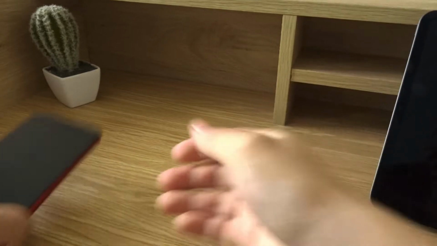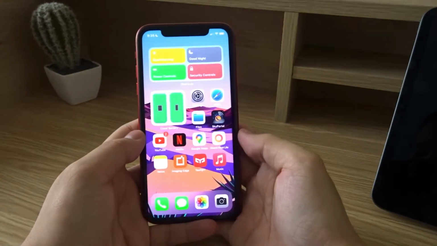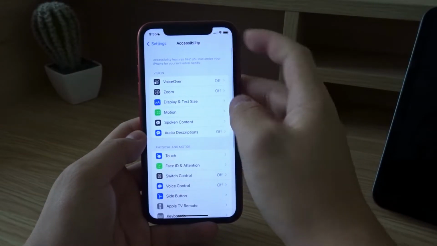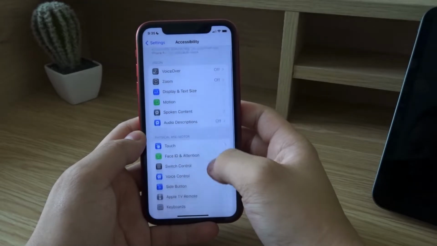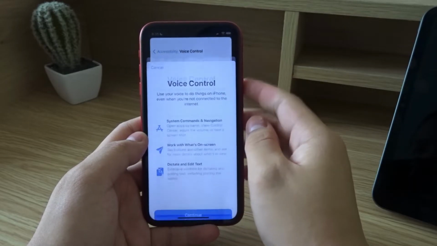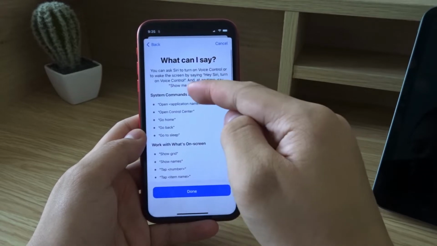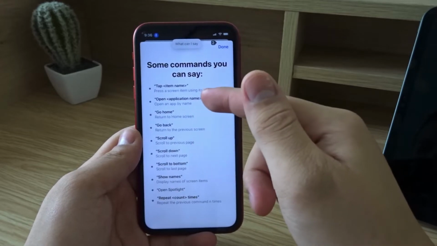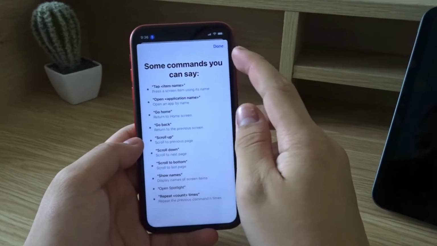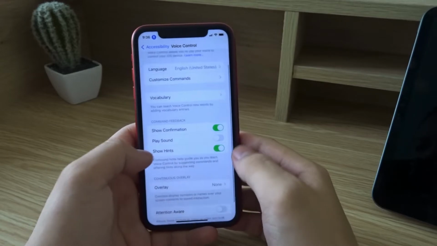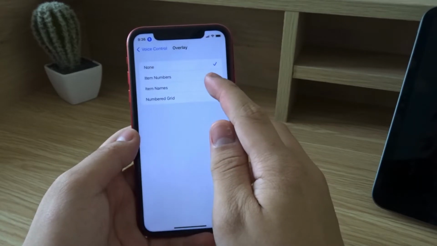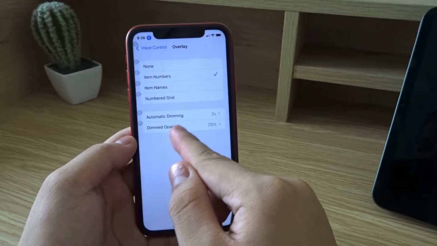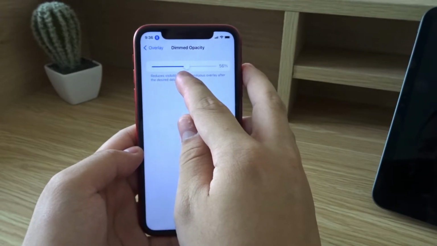So I'm going to set it up again really quickly over here. Settings. I'm going to scroll down. Accessibility over here. And then we're going to look for voice control. Set up voice control. Okay. And this is the setup page. So it says, what can I say? This one gives me a little guide over here. Pretty good. Okay. And then I'm going to put my play sound and then my overlay, which is the item numbers. Okay, so pretty good. Automatic dimming and the dimmed opacity. Now I don't want it to be too dim. Let's put it at 58.